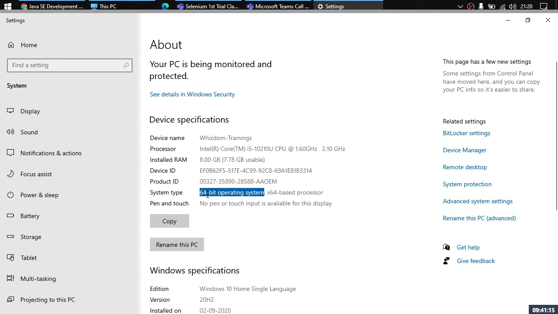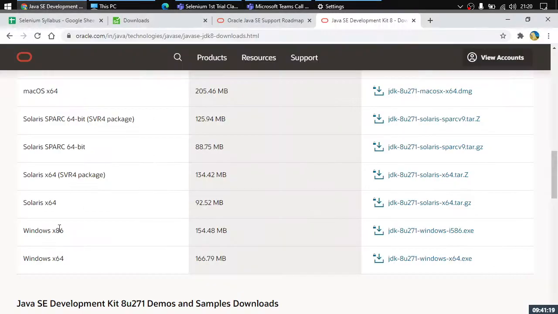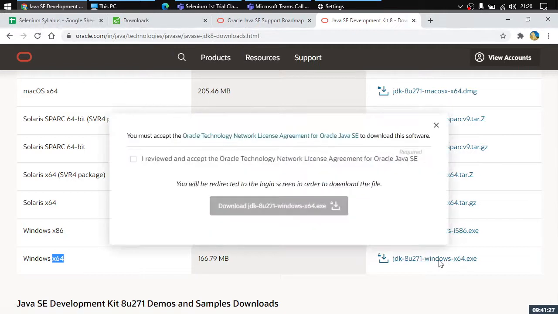In case you see a 32-bit operating system, then you need to download x86. x86 is for 32-bit, x64 is for 64-bit. So we just need to download 8u261 Windows x64, and you can click on this. You can check this option and click on download.